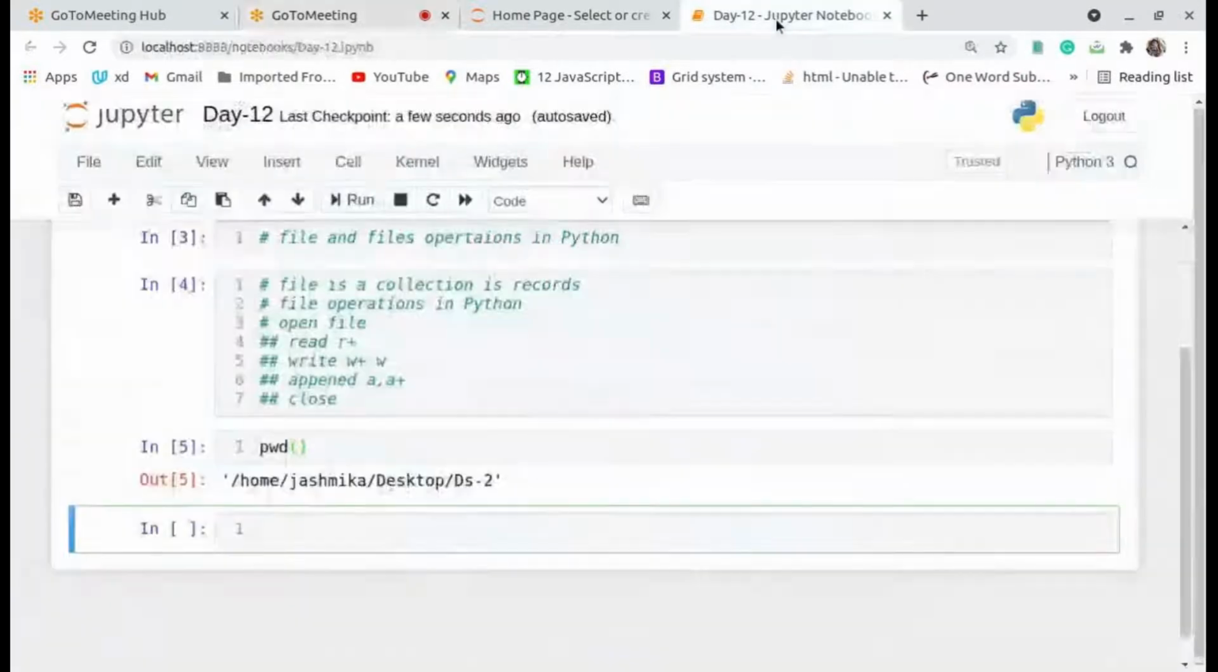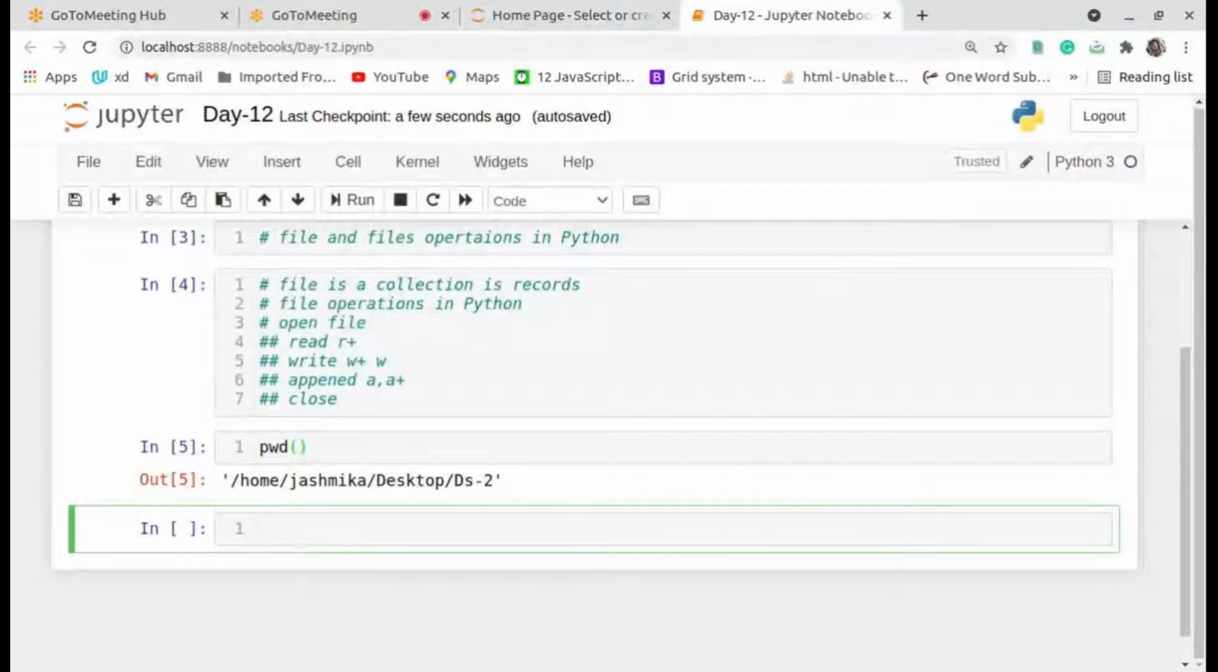Okay, now I will go to the creation of the file. Now you have to take one variable, like f open, or you can take any name. Now I take f open equal to open of. You can open the file in two ways. I will discuss them one by one.